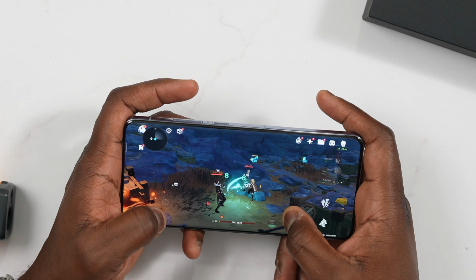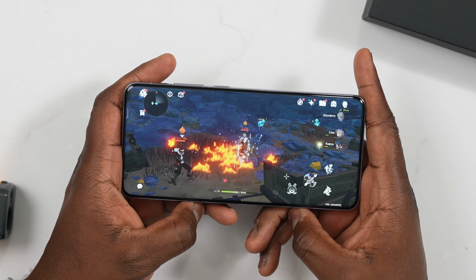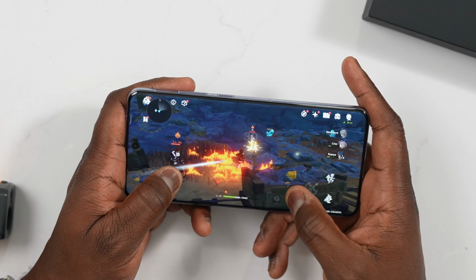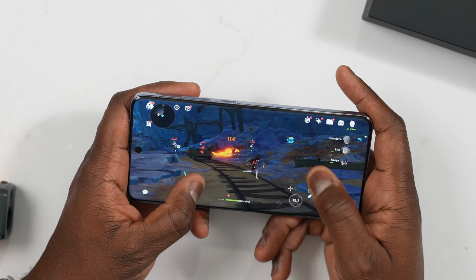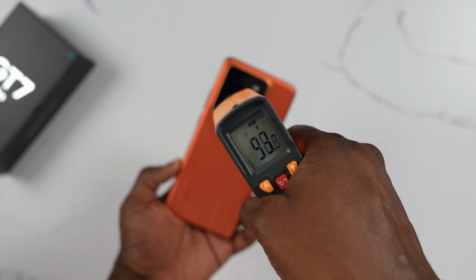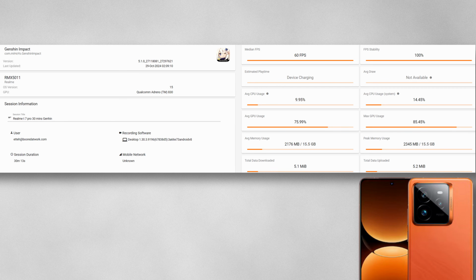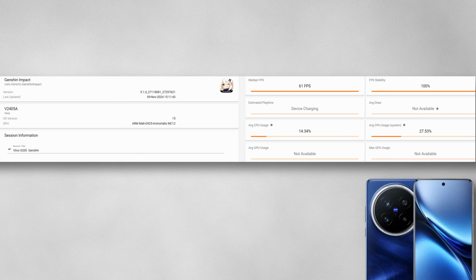Now, the one thing I'll note, this is where I saw some really interesting temperature changes. We got about 110 to 111 degrees on the Vivo X200 compared to much lower numbers of like 105 on the Realme GT7 Pro. Now, that doesn't mean the processor is better than the other in terms of temperature dissipation. It also might just be cooling of the two devices because these are from two different manufacturers.